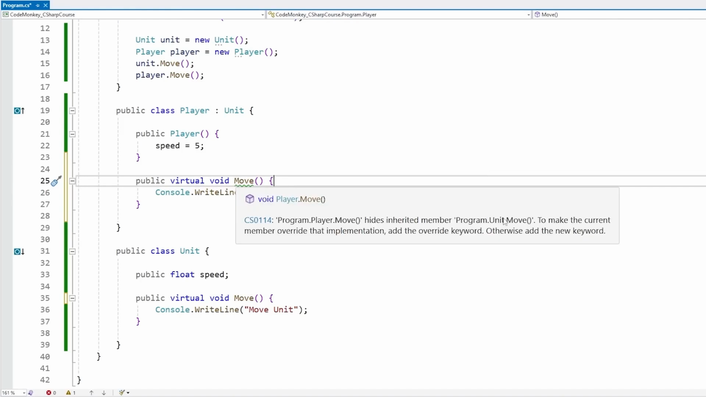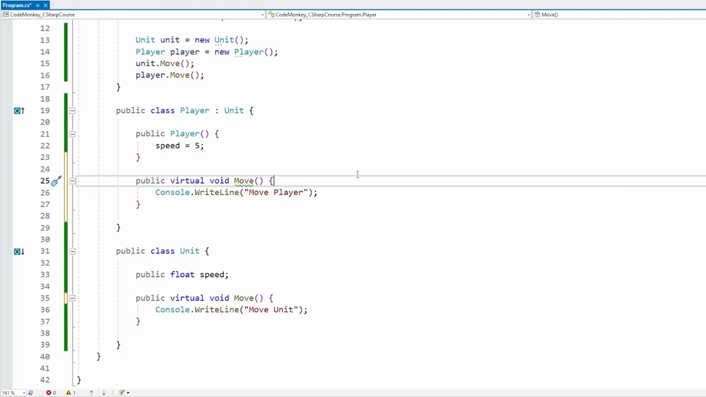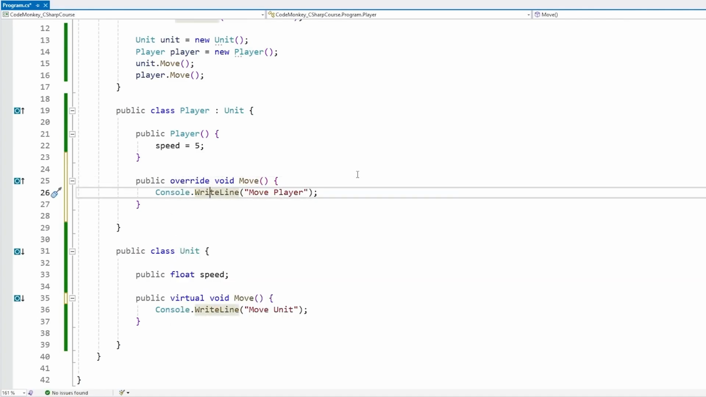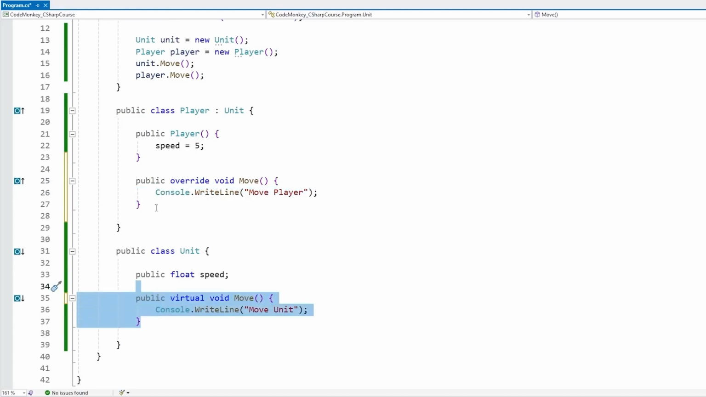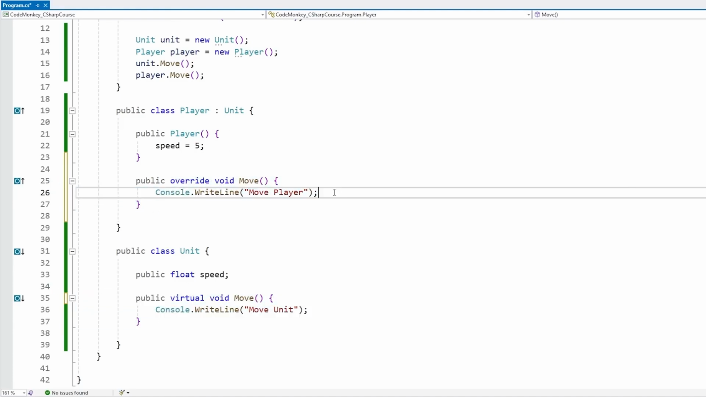And this is basically telling us that this one is hiding the inherited member. If we want to override the implementation, we can add the override keyword, or add the new keyword if we want a new function. But nope, we do want to override that one. So on the base class, we add the virtual keyword, and on this one, we add the override keyword. And yep, so now using this code, the unit has this one, it's a virtual function, and this one is overriding that function with a different message.